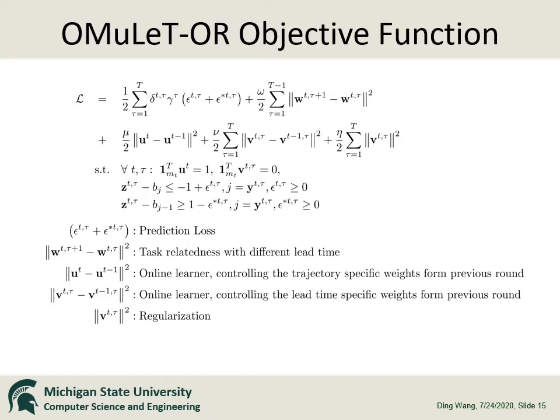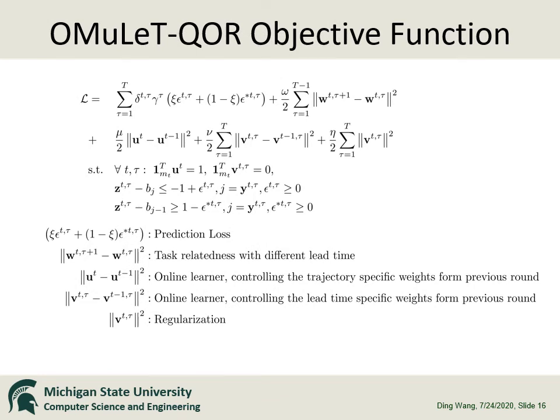This is the objective function of our Omulate OR framework. The first term is a prediction loss based on the subvector ordinal regression algorithm. The second term is a task relatedness with different lead times. It is because we do not want the weights for different lead times to be very different. The third and fourth terms are online learners, controlling the weight changes from the previous round. The last term is a regularization. For the Omulate QOR algorithm, the only difference is that we changed the prediction loss to quantile loss.